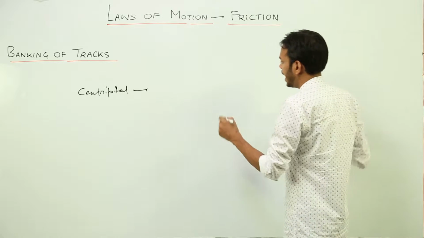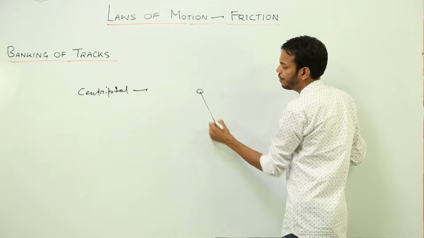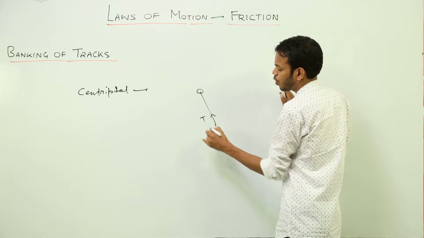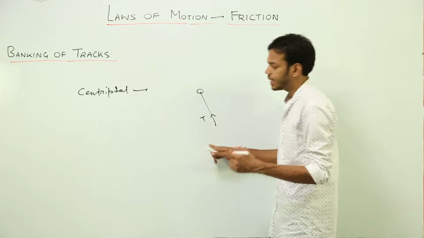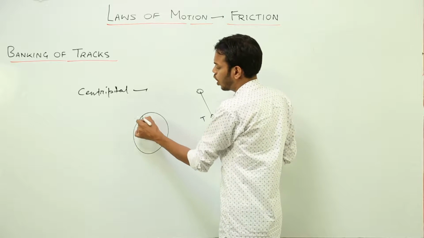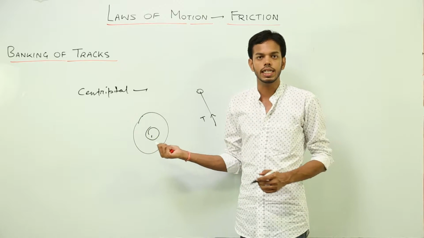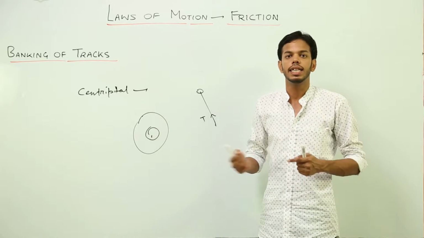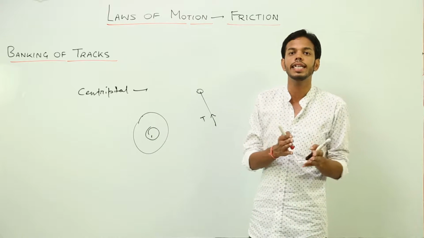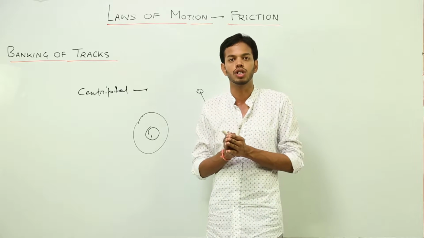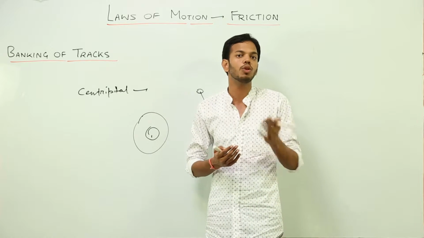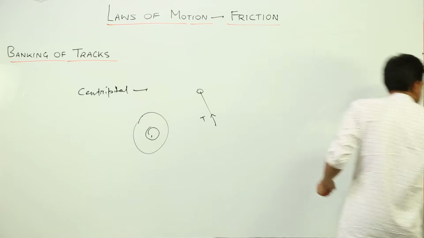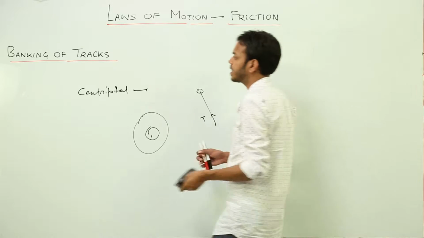For example, if a body is tied with a string and it is rotated, then the required centripetal force is provided by the tensional force. Second, if an electron is revolving about the nucleus, then the required centripetal force is provided by the electrostatic force of attraction. Similarly, the orbital motion of a planet is provided by the gravitational pull of the sun. So everywhere centripetal force is always provided by some other force.